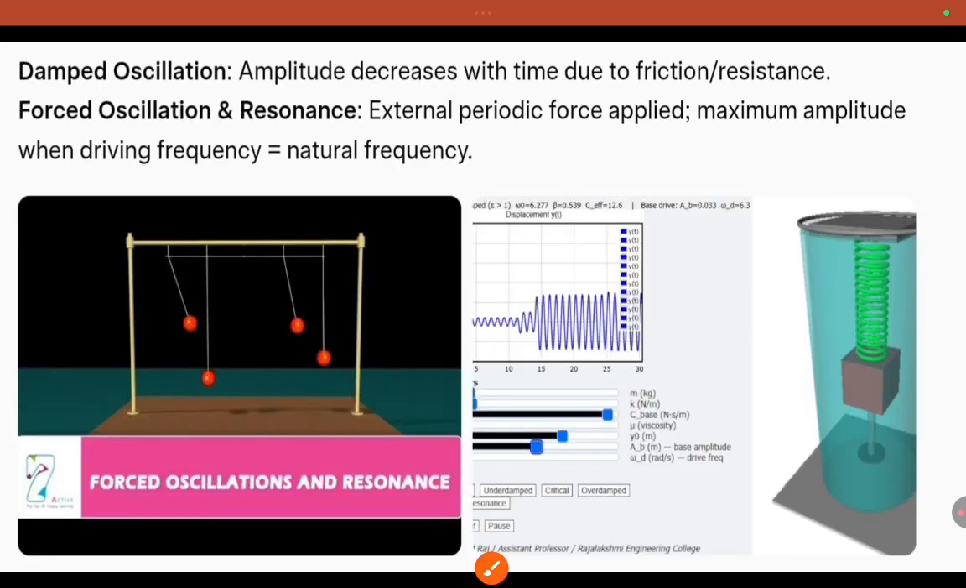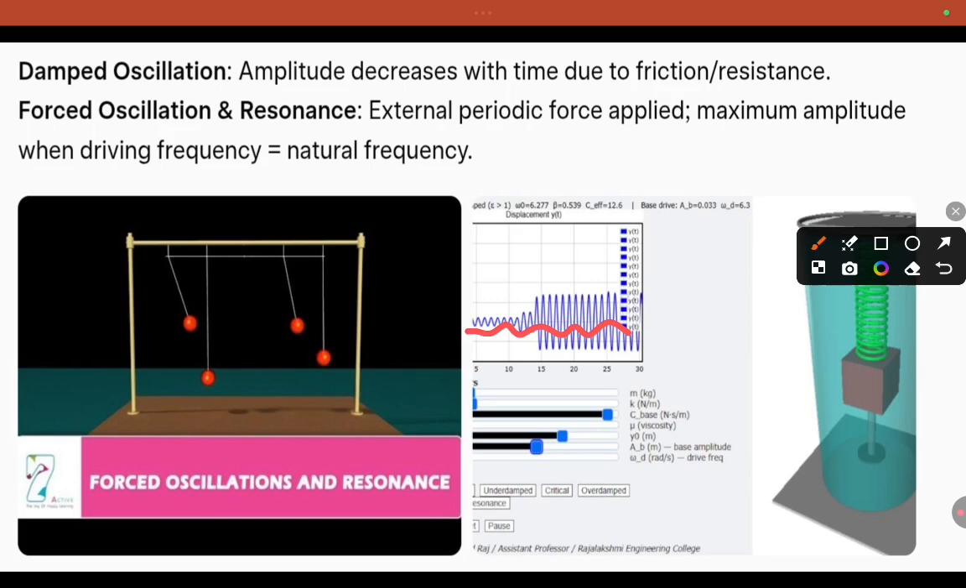Next, damped oscillation. What is damped oscillation? Amplitude decreases with time. You can see here, the amplitude is decreasing with time. That is known as damped oscillation because of friction and resistance.